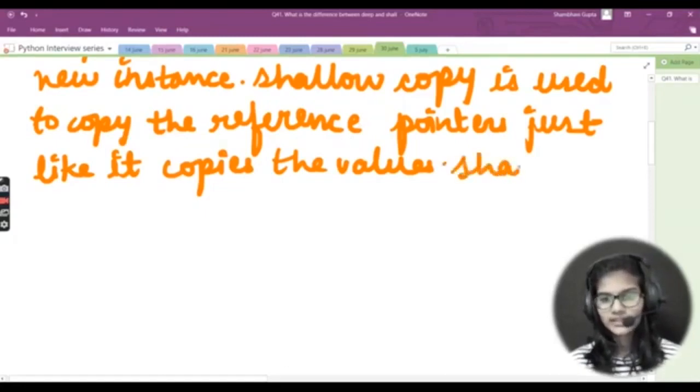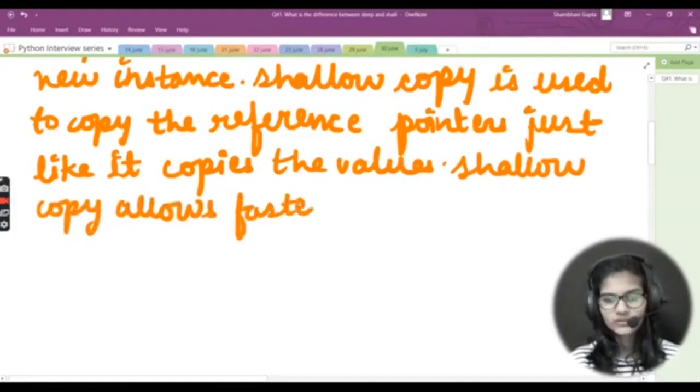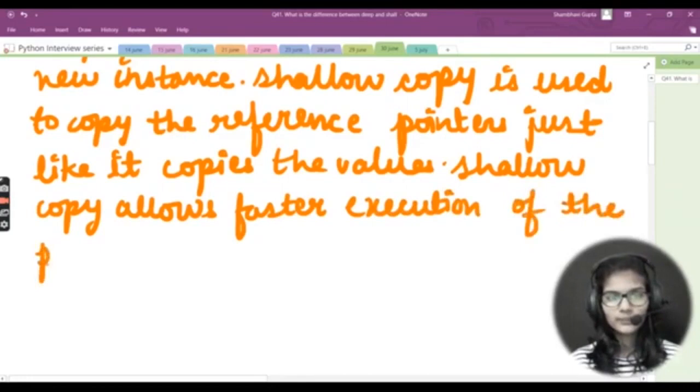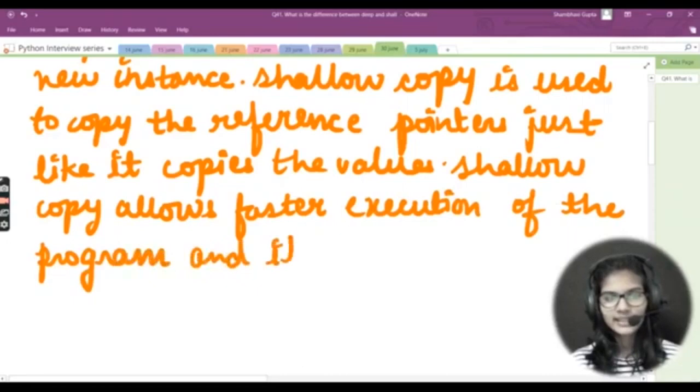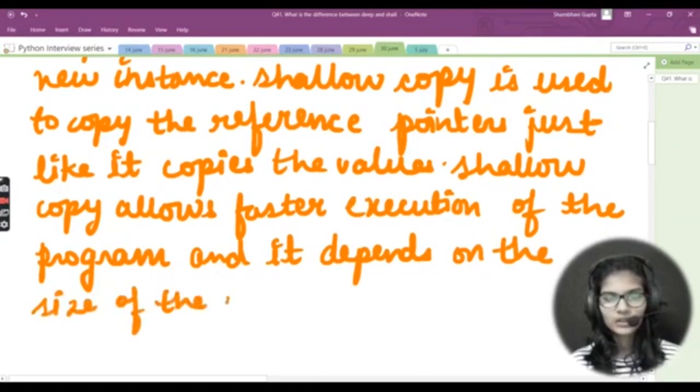One more thing is that shallow copy allows faster execution of the program, and it depends on the size of the data that is used, right?